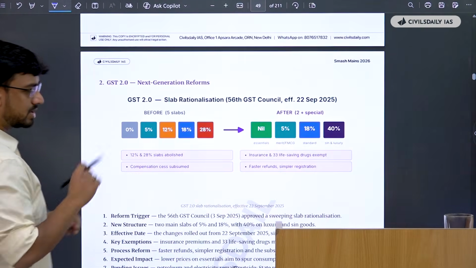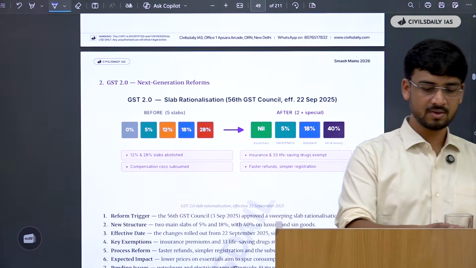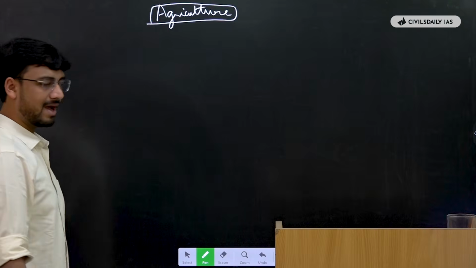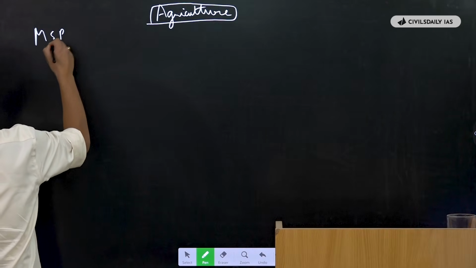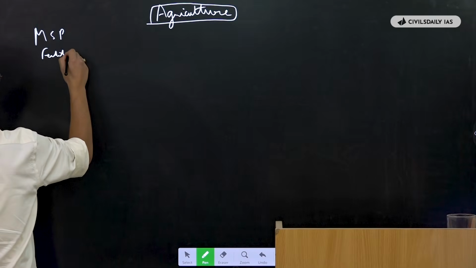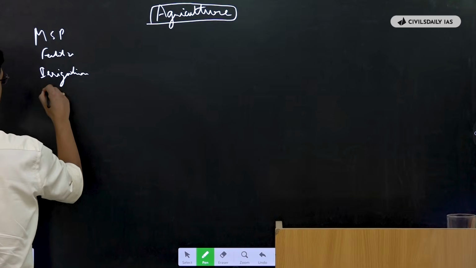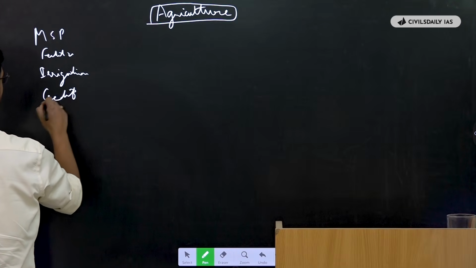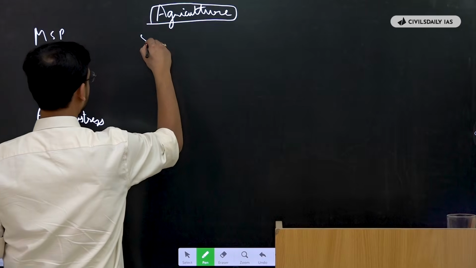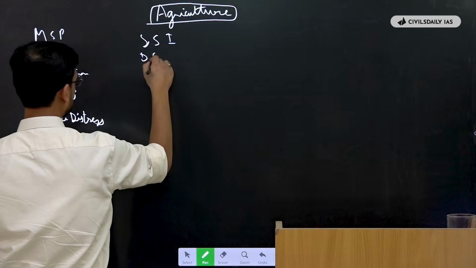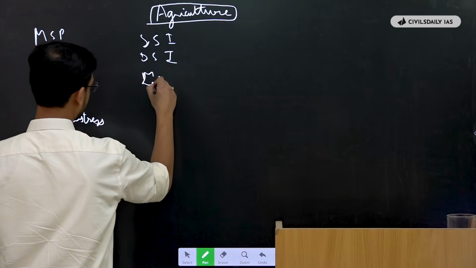Okay. So this is the broad economy part that I was discussing. Now let's go to the part wherein the agriculture part is there. In agriculture, there are approximately a few important topics like MSP, fertilizers, irrigation, credit facilities, farmer distress, market linkage, supply side issues, demand side issues, and last mile connectivity issues.